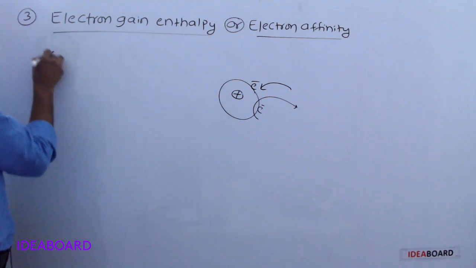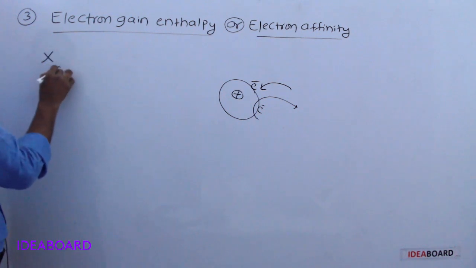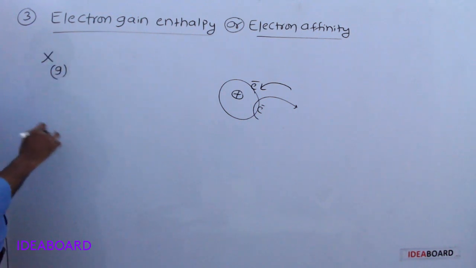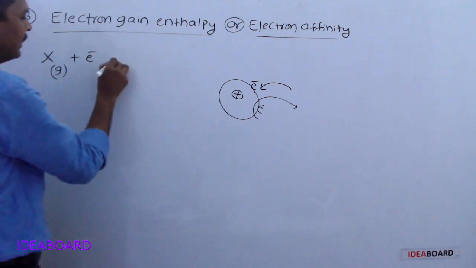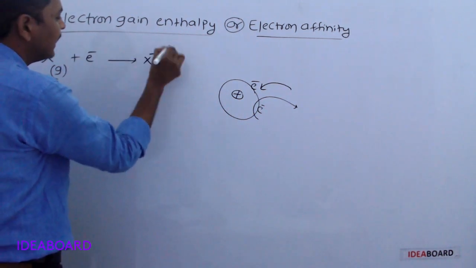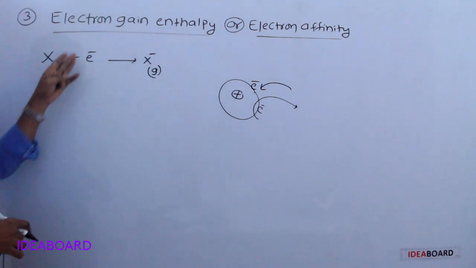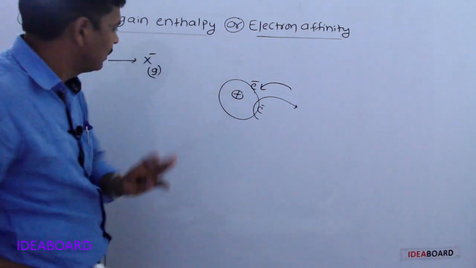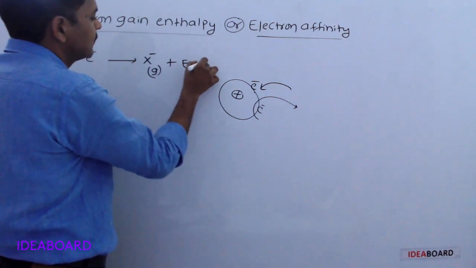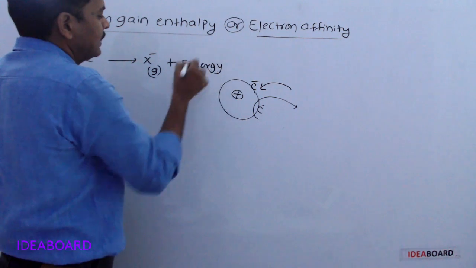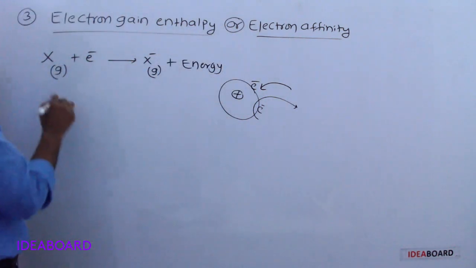I am taking the neutral element as X. It should be in the gaseous state. X plus an electron: when the electron is added to the valence orbit of X, a negative ion, X minus, is formed, and energy will be liberated. That energy is nothing but the electron gain enthalpy.